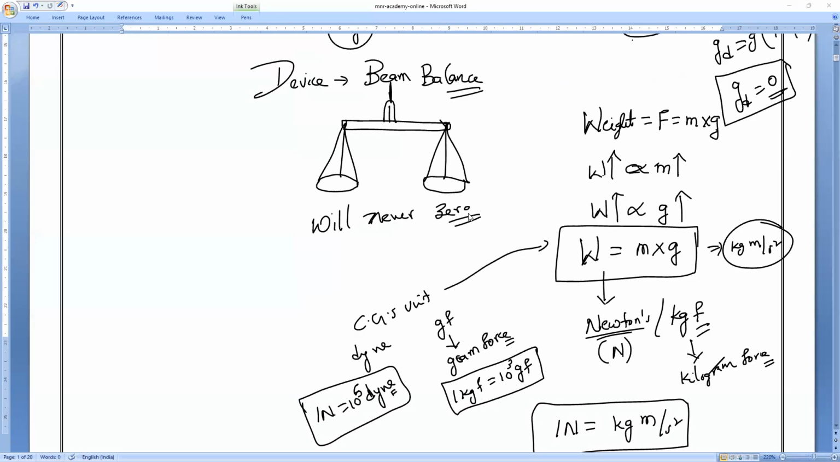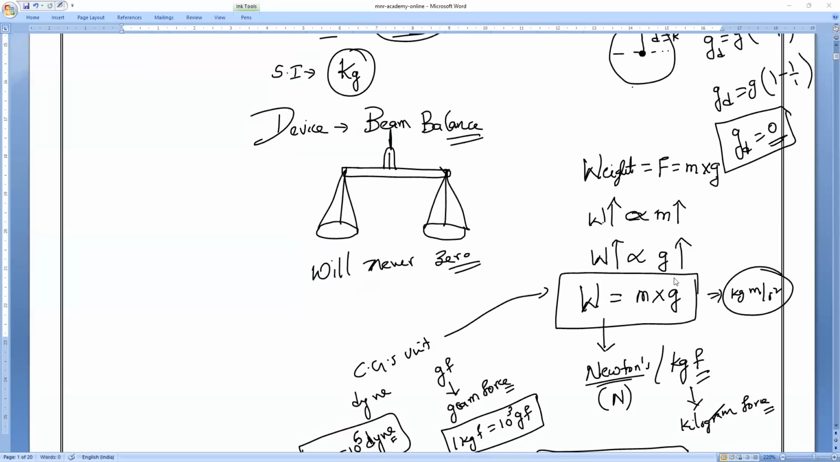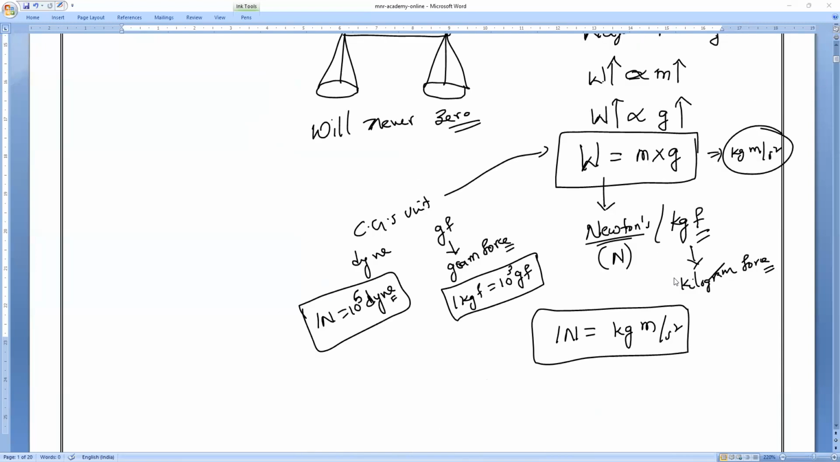I have taken the screen, so all of you notice it. The first question: you can experience different varieties of questions from now. So the question is the weight. Weight is equal to, please learn the formula, mass into acceleration due to gravity. Finish it fast, everybody.